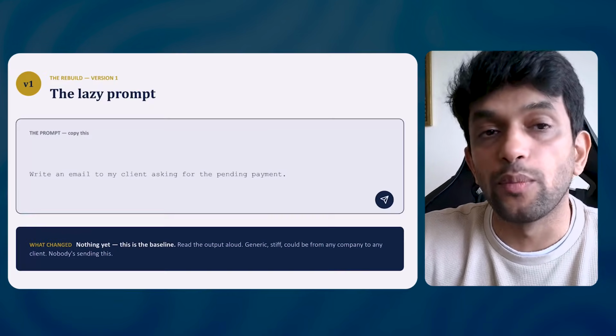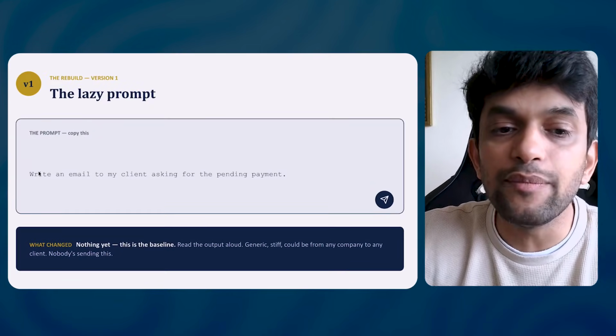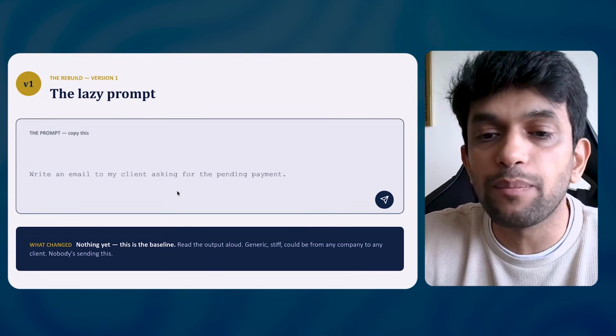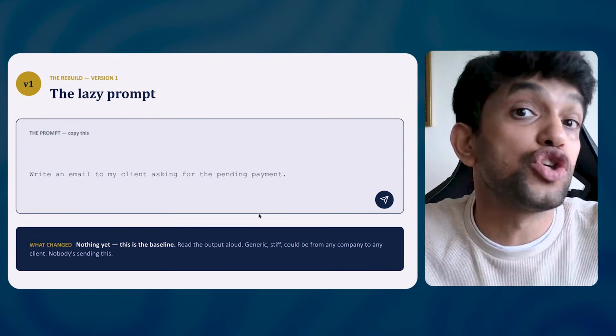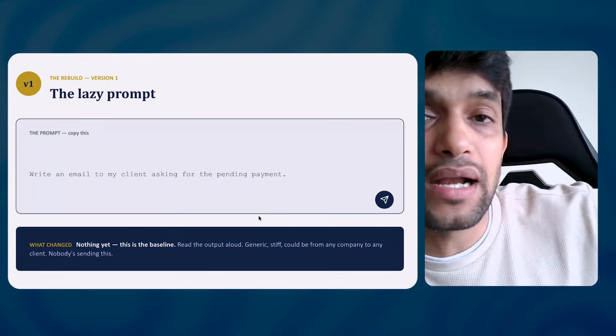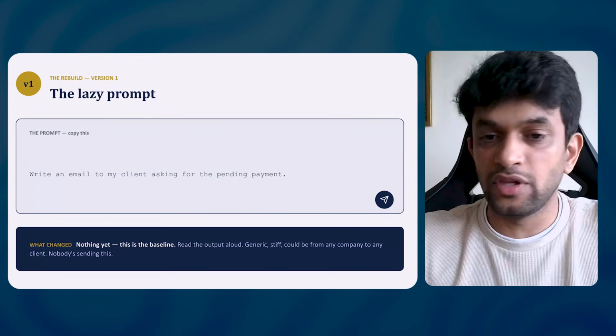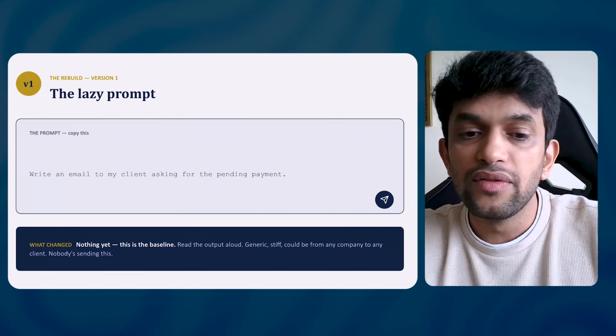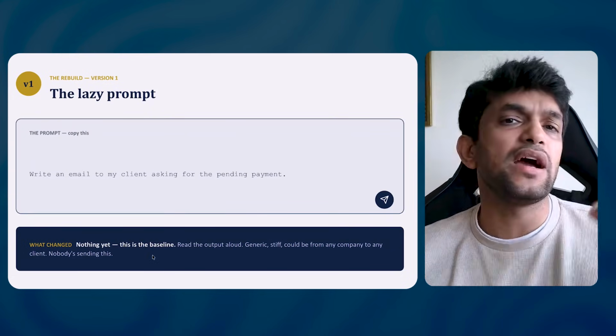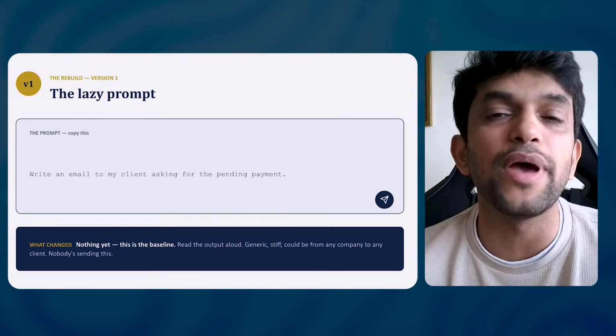See, this is a lazy prompt. Please understand this. Write an email to my client asking for the pending payment. Here there is no situation, no role, no format. Ask is given, write the email. There's no tone, nothing. This is the baseline. This is just the base. If you know, this is being very lazy. This is the bare minimum you have to do.